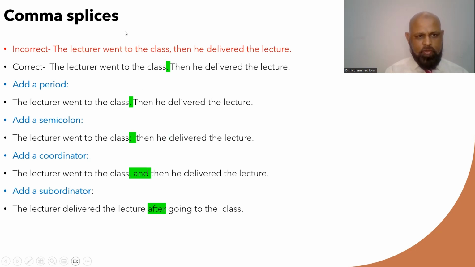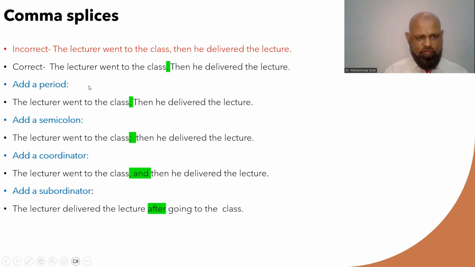Comma splices. Let me help you understand what comma splices are. We make the mistake of comma splices when we use commas in wrong places. So it simply means using a comma in the wrong place in a sentence. Now, take a look at the first example. The lecturer went to the class, then he delivered the lecture. After class, there's a comma, which is a wrong use of it. The lecturer went to the class. Period. Then he delivered the lecture.